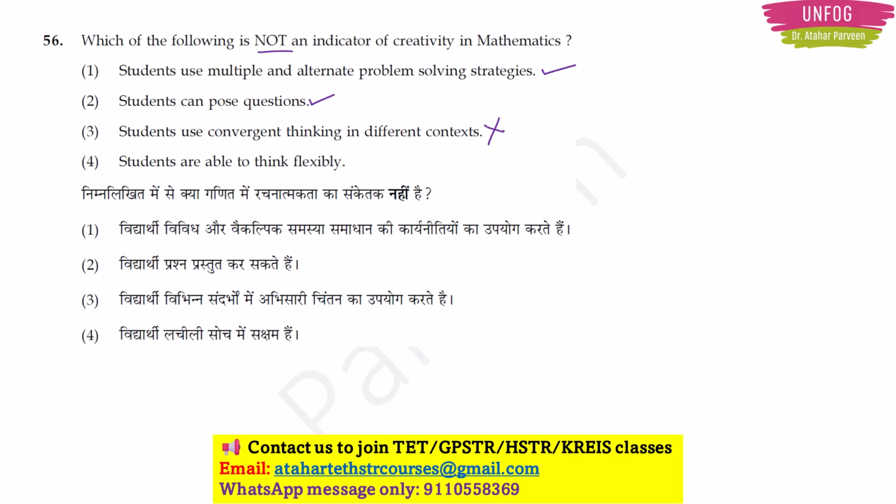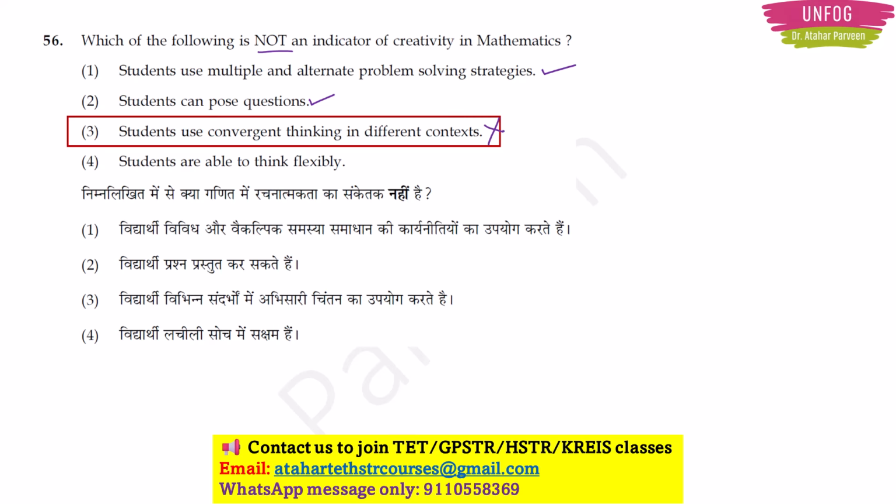So if you want creativity in mathematical thinking, then the learner should be able to use divergent thinking with different types of approaches. So here option 3 is not an indicator of creativity in mathematics. If you try to convert the given question into simpler statements, then you will be able to give the correct answer to those types of questions, rather than getting scared by seeing what is written. You need to convert it into your own understanding level and find the answer.